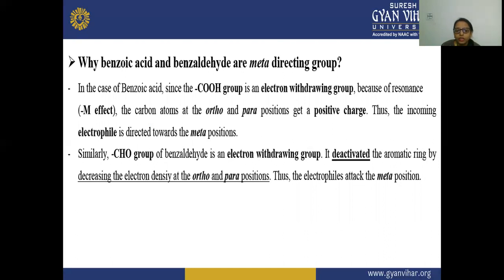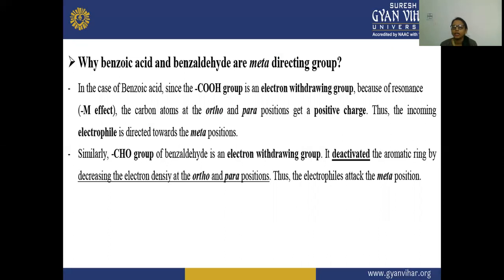So in the benzene ring, due to the presence of the COOH group, which is acting as an electron withdrawing group, and there is a resonance in this ring, the minus M effect is happening in this benzene ring. So due to this resonance, the carbon atoms that are present on the ortho and the para positions are getting a positive charge. Thus, the incoming electrophile is directed towards the meta position.